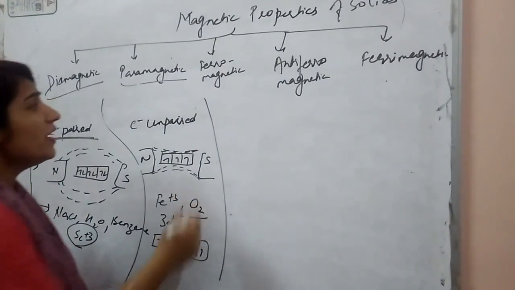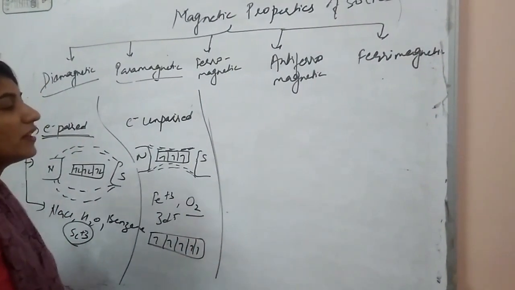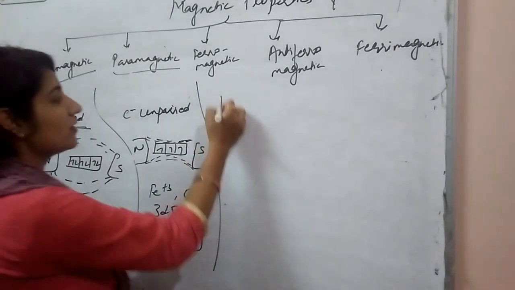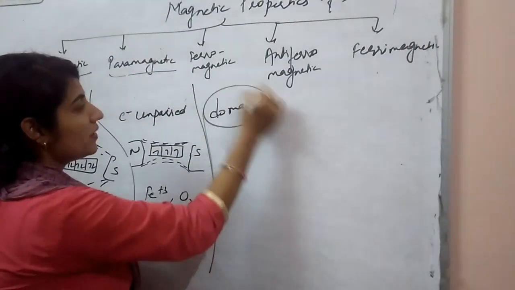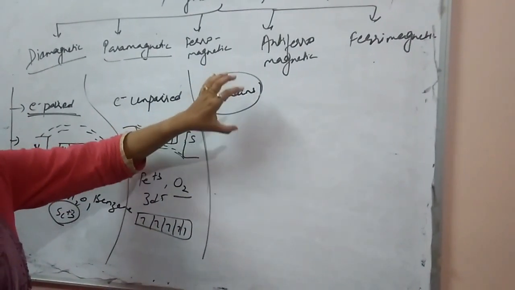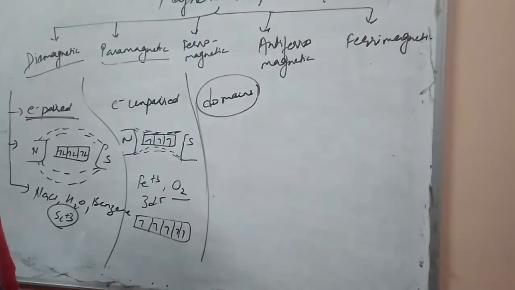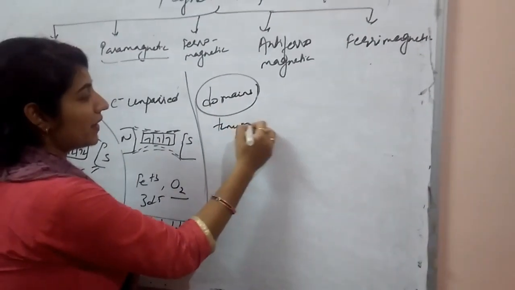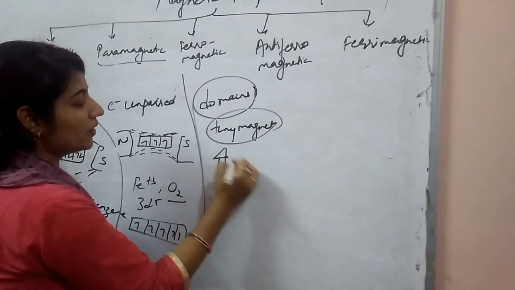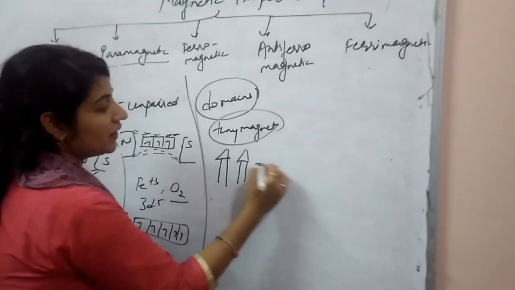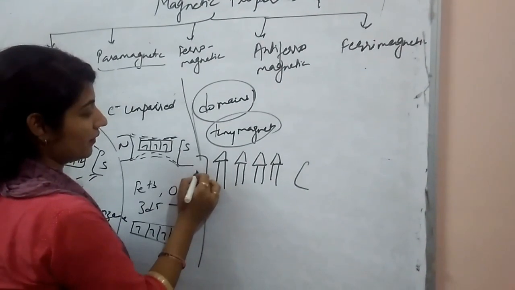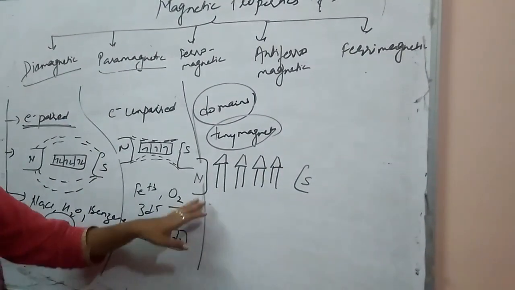Now next is ferromagnetic substance. In the case of ferromagnetic substances, some substances are grouped together to form domains. Here domains are present, and domains are the few substances which form a strongly attracted region towards the magnetic field, and they behave like tiny magnets. They are strongly attracted towards the magnetic field, and all these domains are arranged in the magnetic field like this.